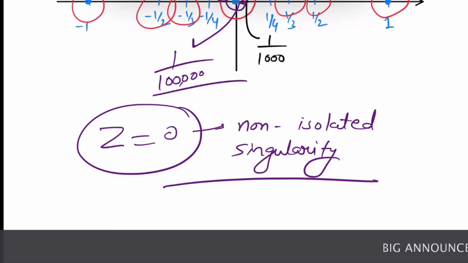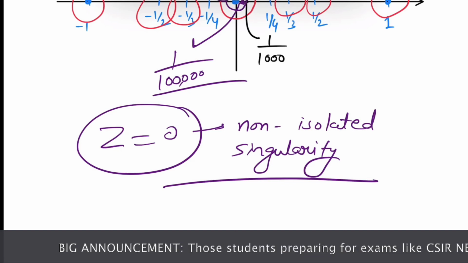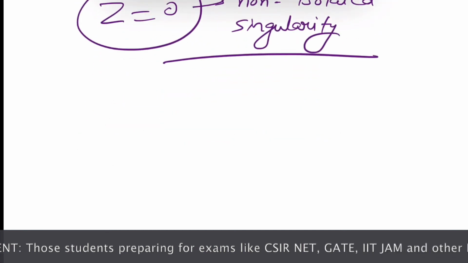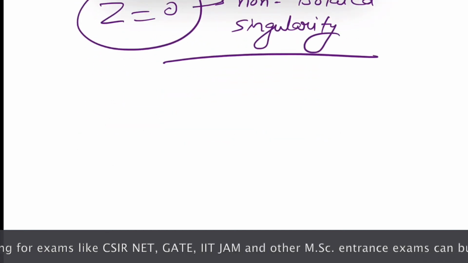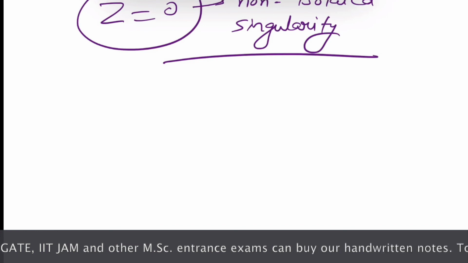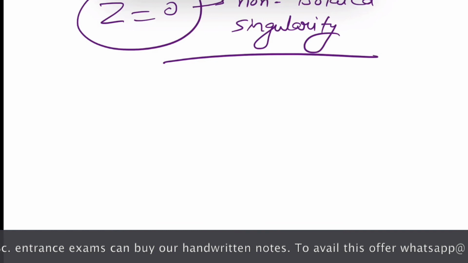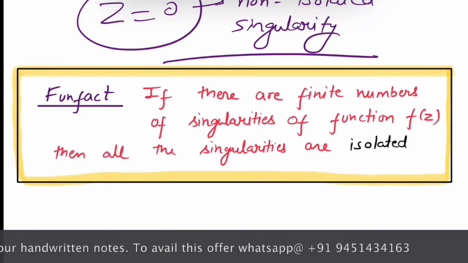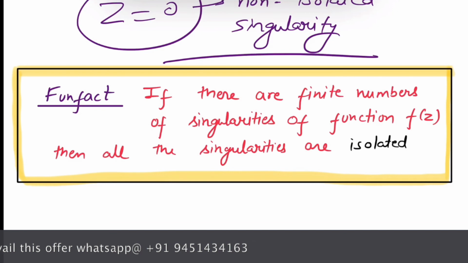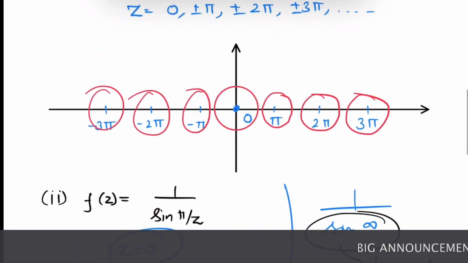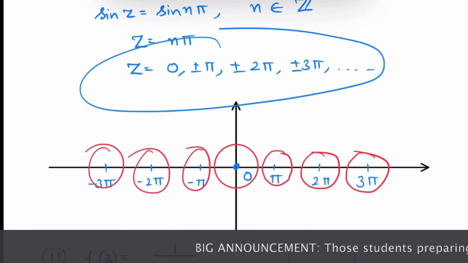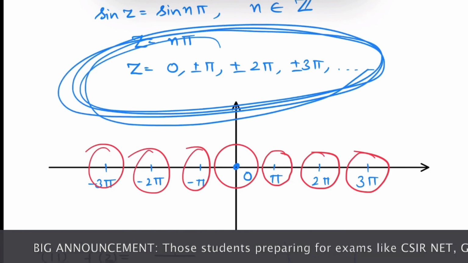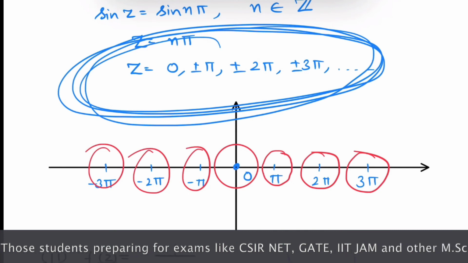I hope you got the concept of isolated singularity and non-isolated singularity. Now, I have a fun fact for you. If there are a finite number of singularities for any function f of z, then all the singularities are isolated. But if a function has an infinite number of singularities, then it does not imply that it has a non-isolated singularity. You can see this example. It has an infinite number of singularities, but all the singularities are isolated. Now, this video ends here.